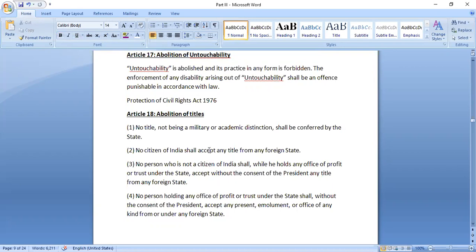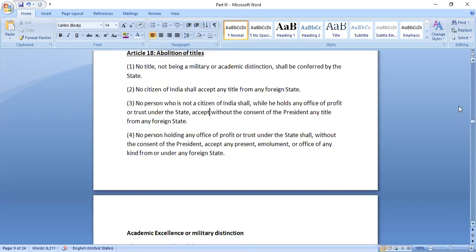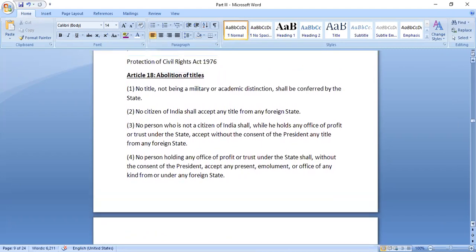Next article that we have is abolition of titles. Now, what is abolition of titles? Can anyone say what type of titles? The zamindars kind of thing, the titles which were given before, ma'am. Yeah.